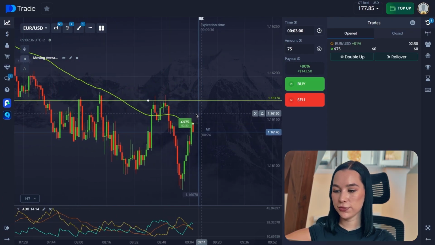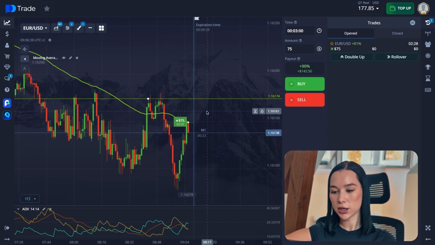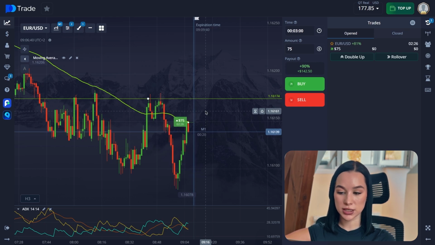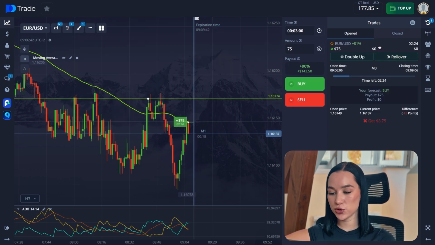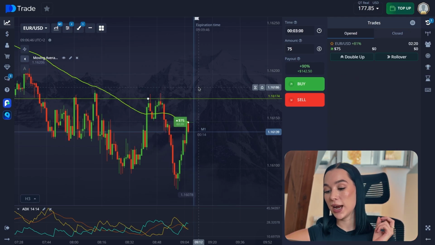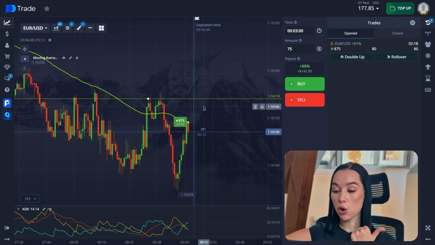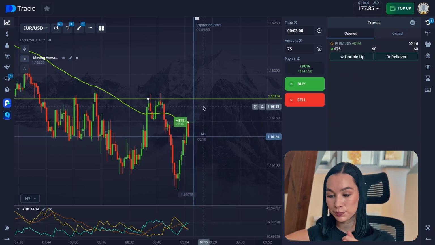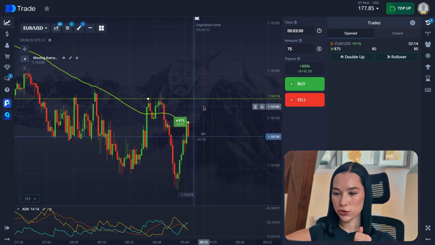Also, one of the main functions of EMA 100 is dynamic support and resistance. So in uptrends, EMA 100 often acts as a support. Not so many people know about this. And also in a downtrend, EMA 100 often acts as resistance. So you also need to check it for that.